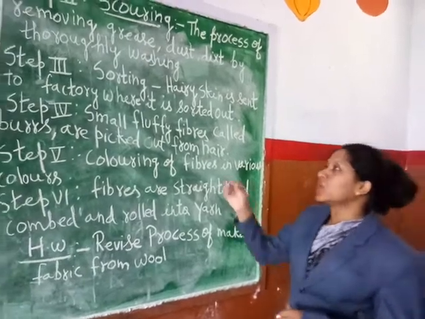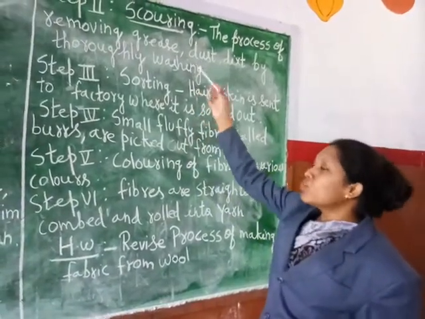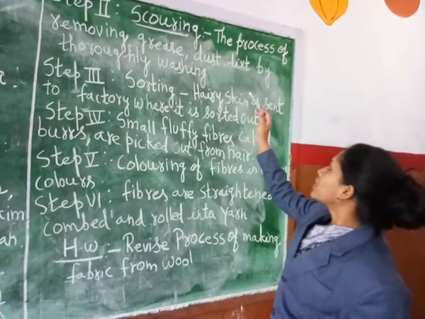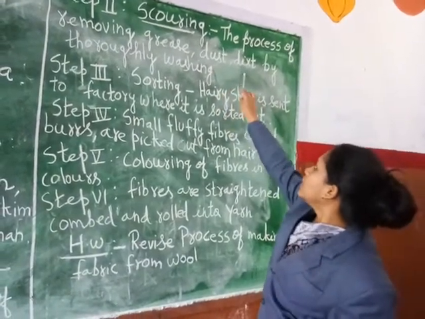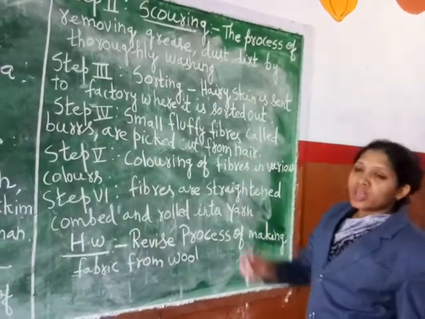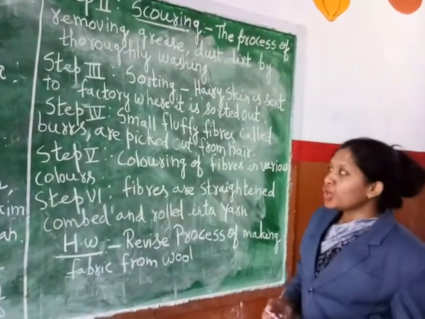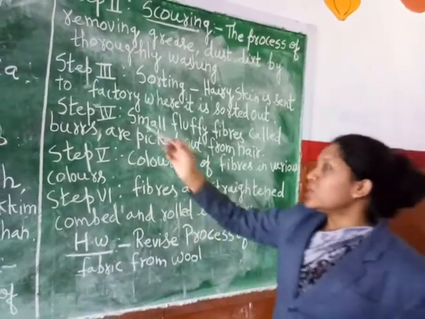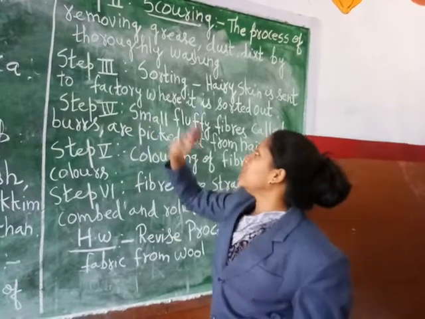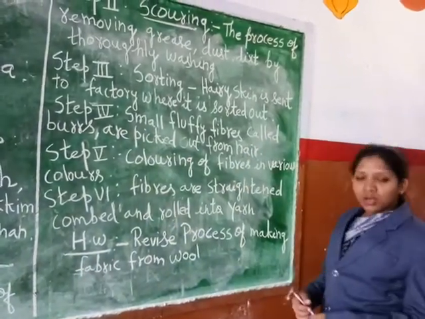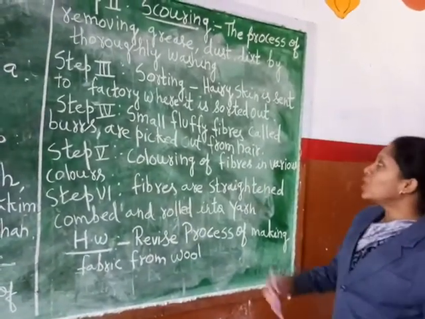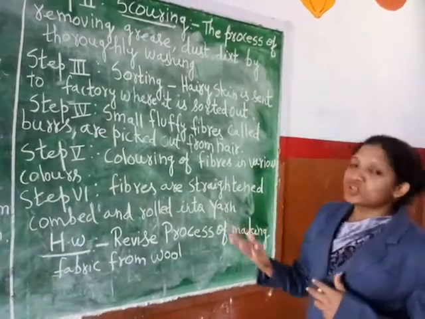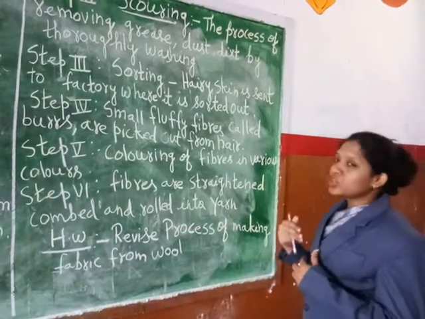Yeah. Okay. Then as we removed the dirt, dust and grease, now we have got hair only. Understood? So let us see in the next step what we are going to do. Now we come to step number 3. Now we have the hair. Okay. So whatever hairy skin we obtain now after the process of scouring, we will send it to the factory.